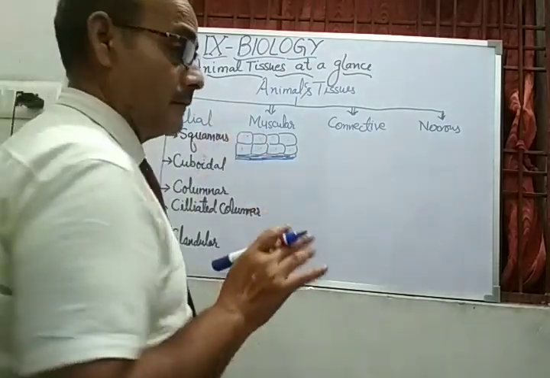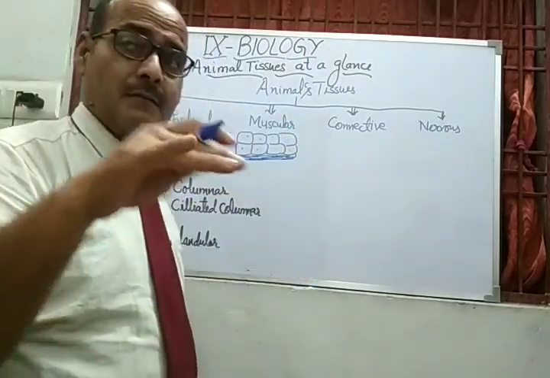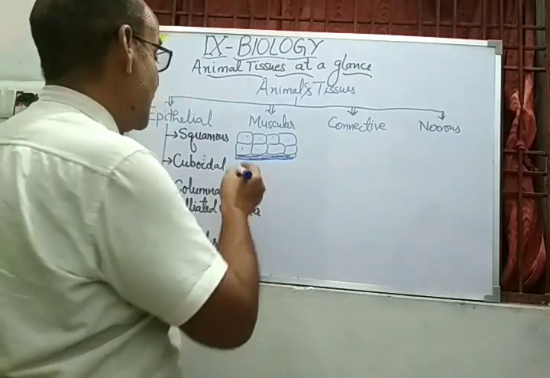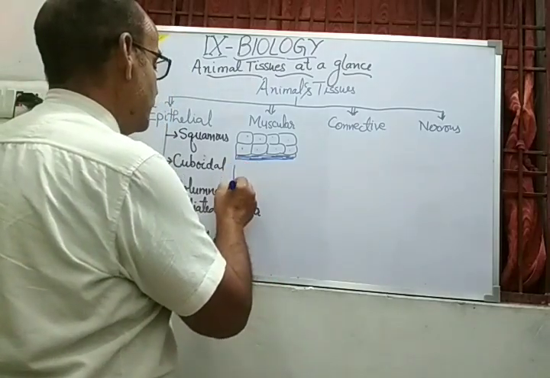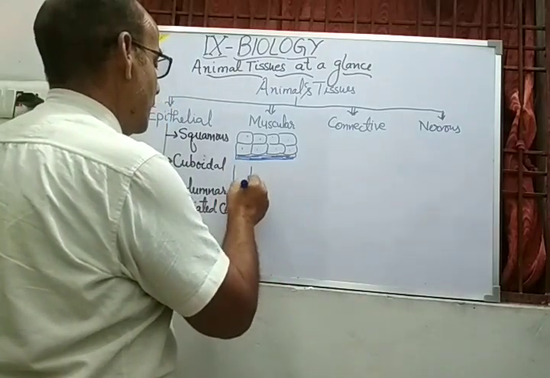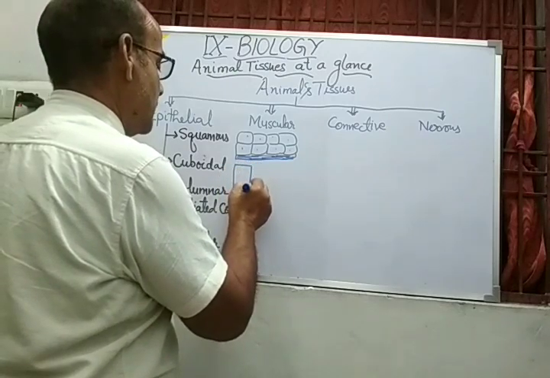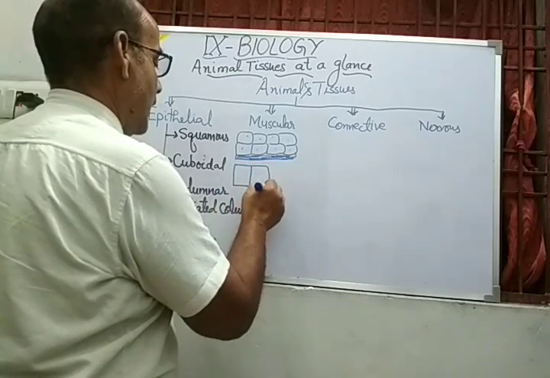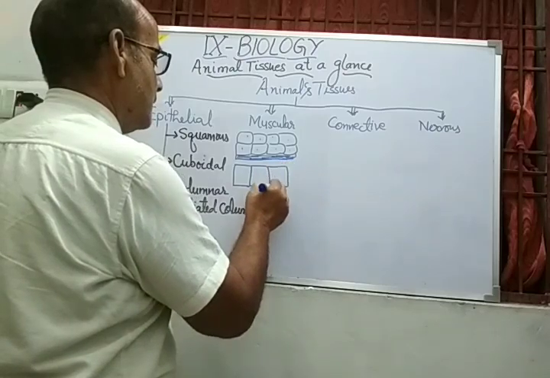Come to the cuboidal. Just beneath this squamous tissue there are thick layers which are called the cubes. Cube-shaped cells are there, and they provide the thickness.